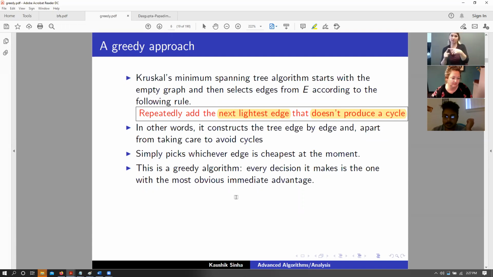It basically picks the edge that is the cheapest at any given moment, and that is why this is a greedy algorithm. It is greedy because it picks the cheapest one that does not produce a cycle.